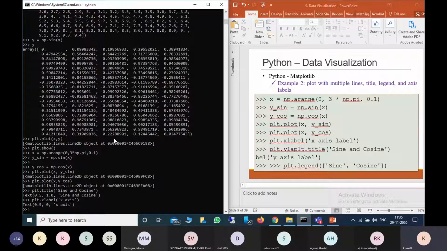Now here there are two graphs, but we want to know which one belongs to the sine and which one belongs to the cosine. So we need to provide a legend. For that we can use plt.legend. The first one we've given is sine, and the second one is cosine.